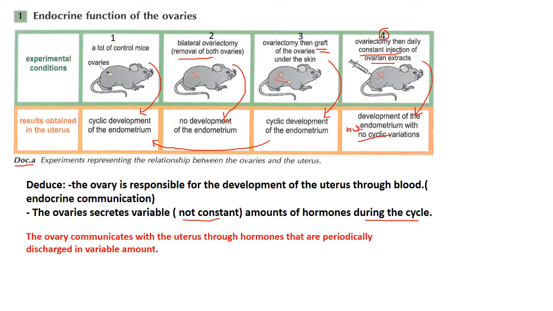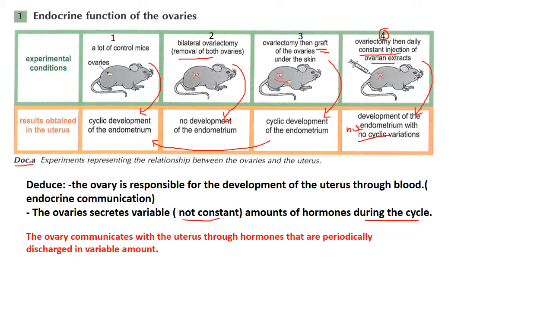In order to find that, we have to go through a series of experiments that are summarized in document A. In the first lot, we have mice whose ovaries are not removed, whereas in the second, we have mice whose ovaries are removed. Where the ovaries are not removed, we have cyclic development of the endometrium, whereas where the ovaries are removed, we have no development of the endometrium. This shows that the ovaries are responsible for the development of the endometrium.